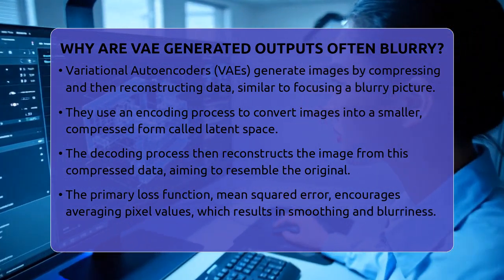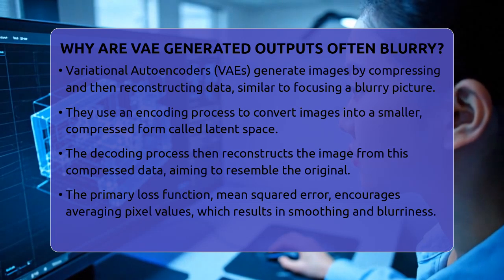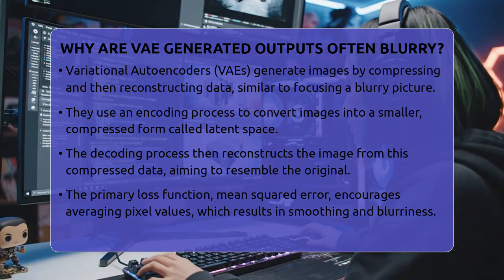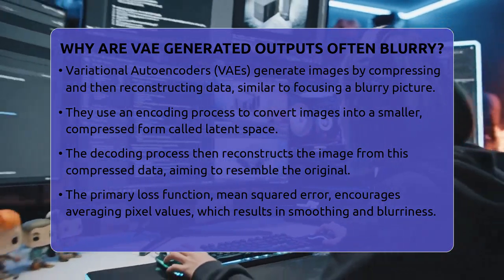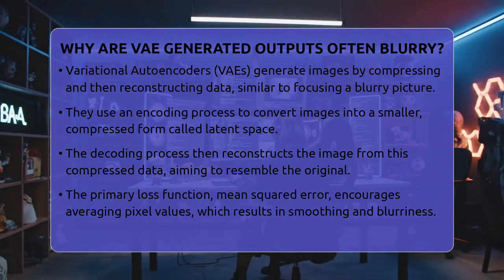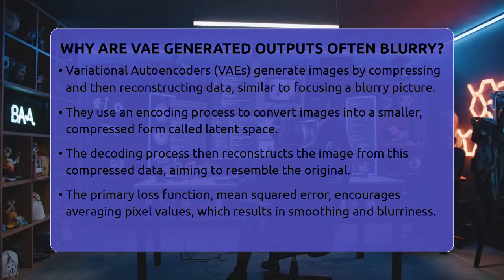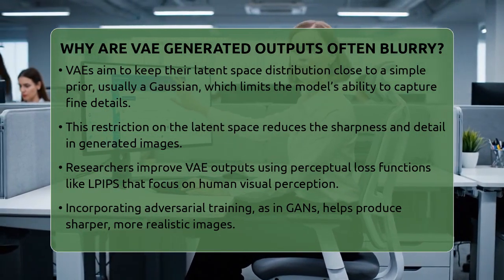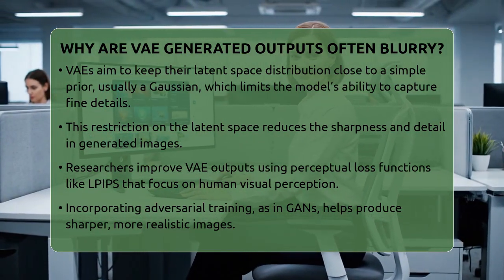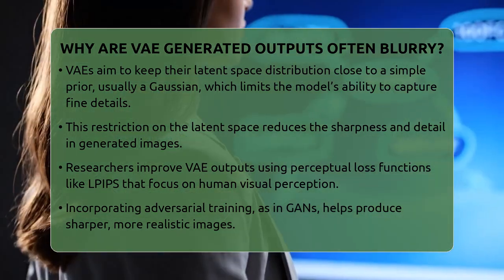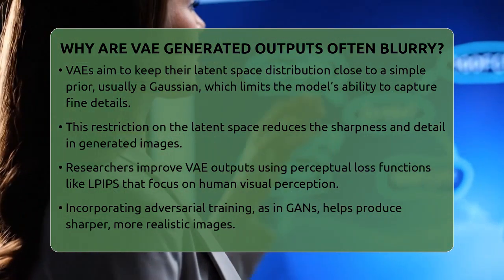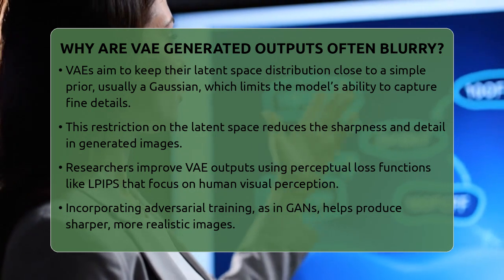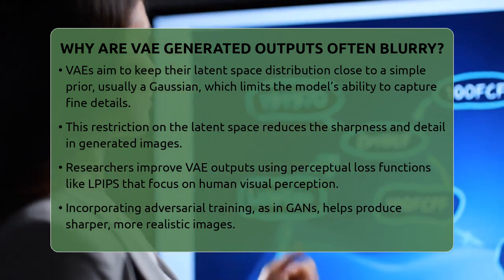To do this, they use a loss function called mean squared error, which measures how close the generated image is to the real one. But here's the catch. This loss function tends to favor averaging pixel values. When it tries to minimize errors, it smooths out the details to reduce the differences. That smoothing causes images to look blurry because fine edges and textures get blended together.